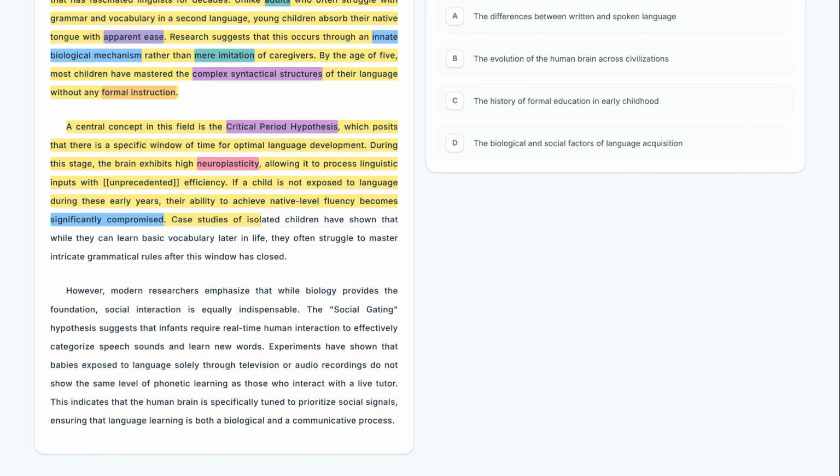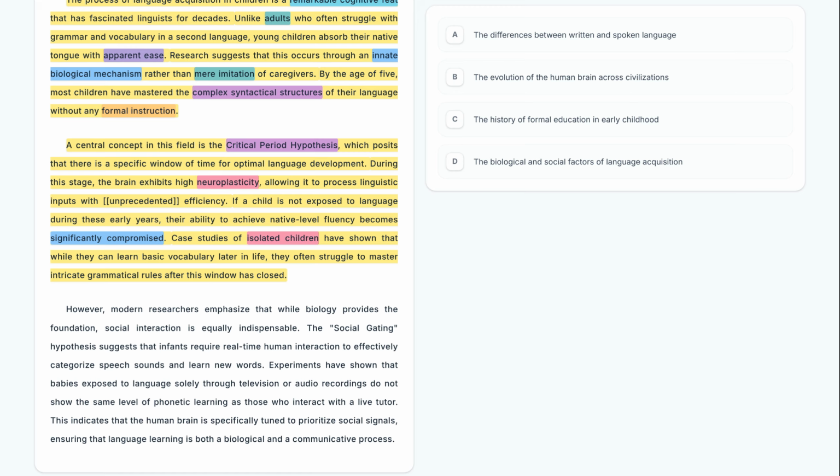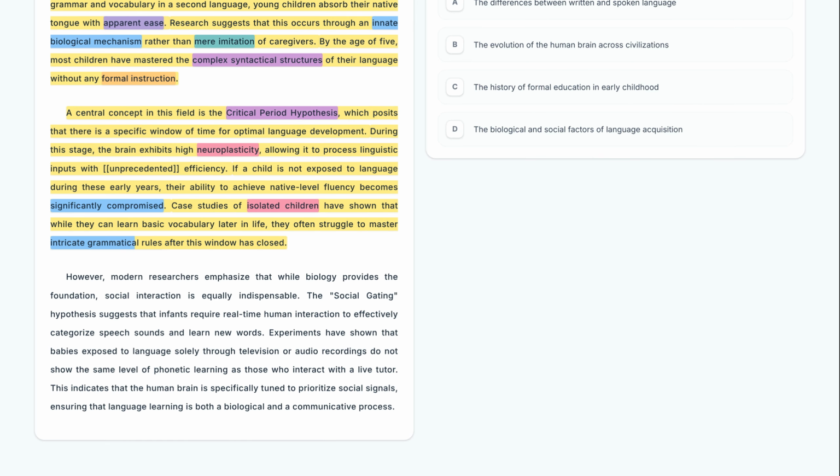Case studies of isolated children have shown that while they can learn basic vocabulary later in life, they often struggle to master intricate grammatical rules after this window has closed. To support the hypothesis, the author mentions isolated children who could learn words but not intricate grammatical rules. This distinction proves that the brain's ability to handle complex structure is what truly fades over time.